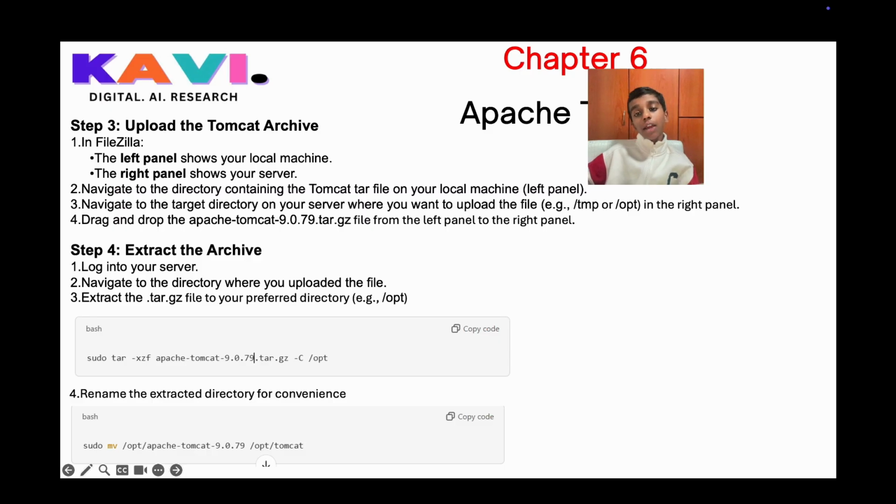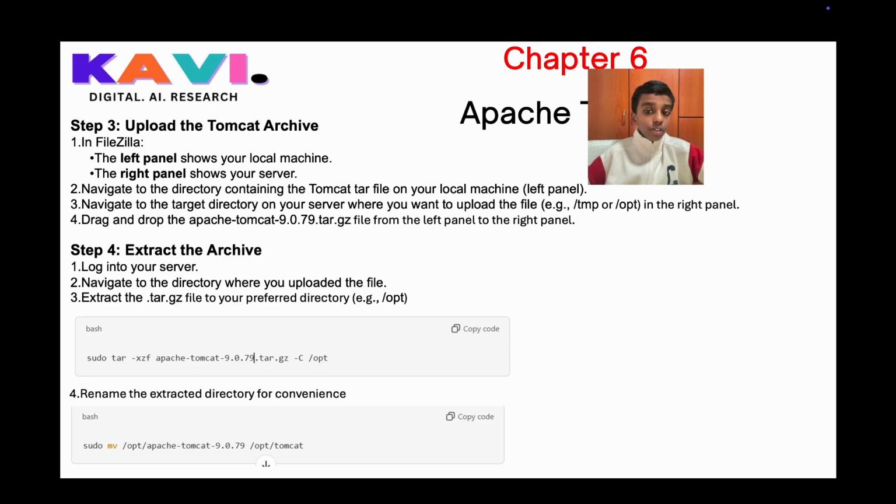Step 4 is to extract the archive file. Log in to your server, navigate to the folder where you uploaded the file, and extract the tar.gz file to your preferred directory, for example /opt, where we're actually going to put it.